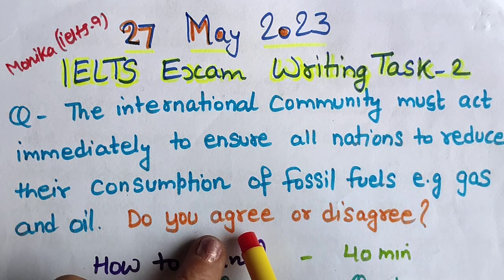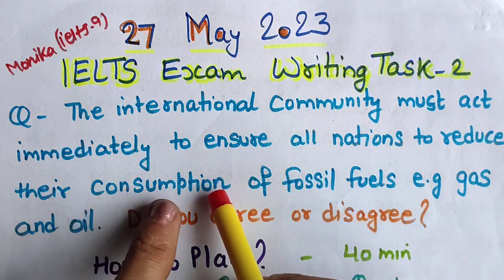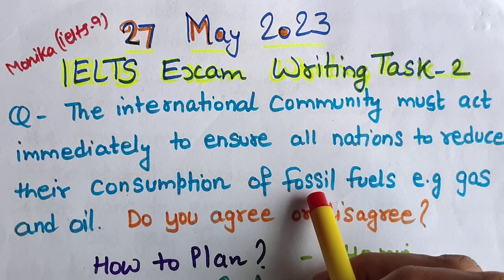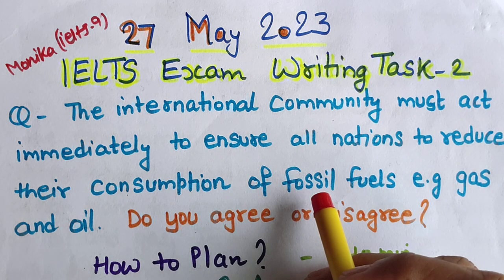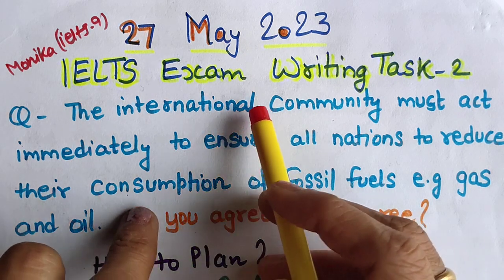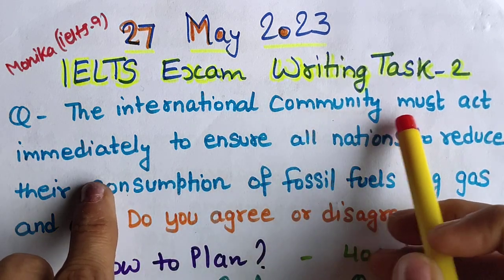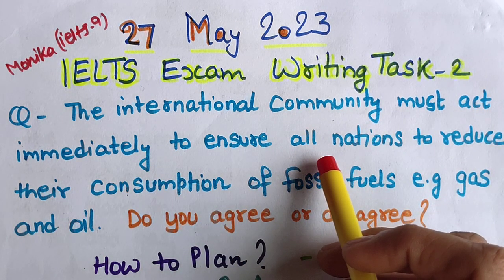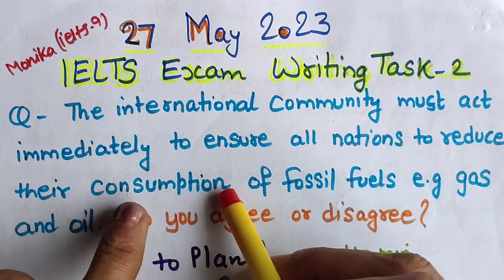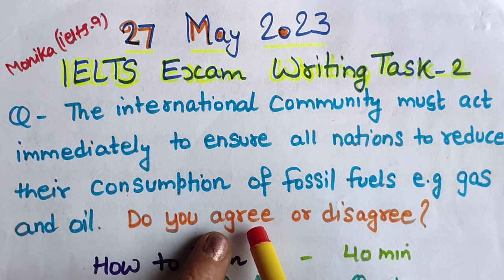Now the question is, if you agree, why do you agree, why are you saying that they should reduce the consumption of fossil fuel? Because of pollution and all, because of greenhouse gas effects and all, global warming is coming up. That's why this international community must act immediately to encourage all the nations to cut the consumption of fossil fuels. Okay, so I will just go for agreement.